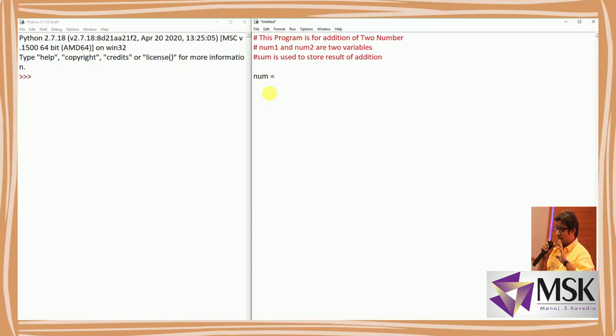So here I am writing num1 equal to, let's say, 100, and num2 let's say equal to 200. Now here also I can write a comment: assign 100 to num1. Here also you can write: assign 200 to num2.